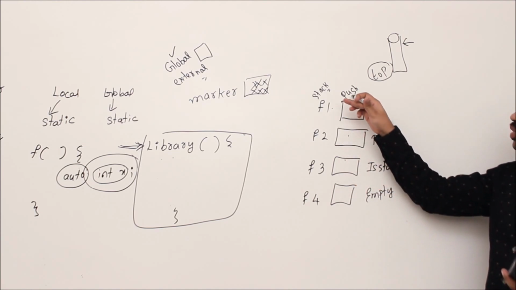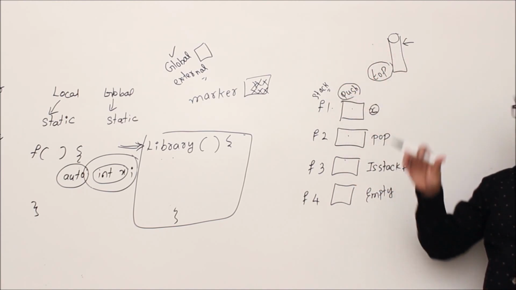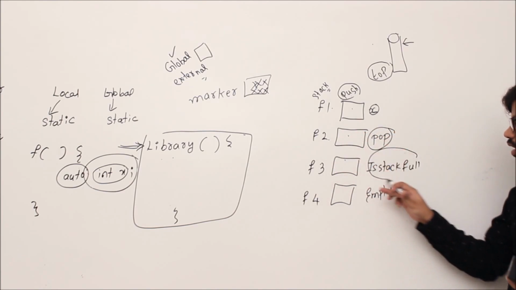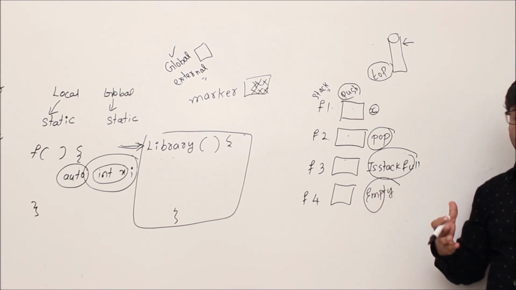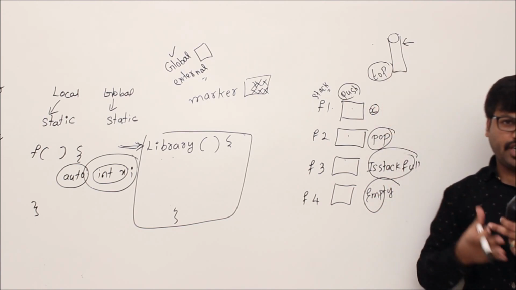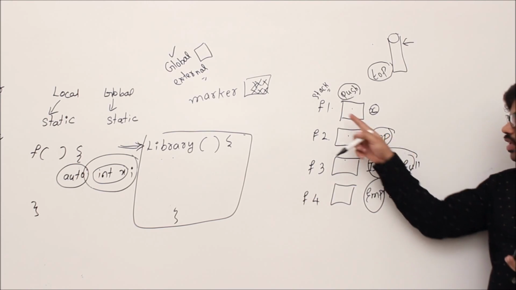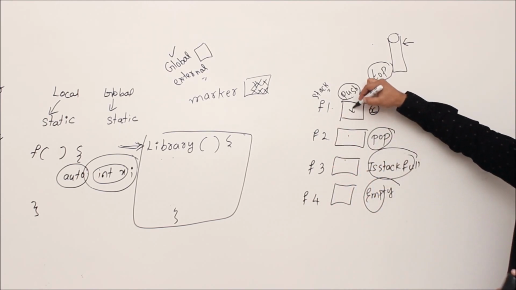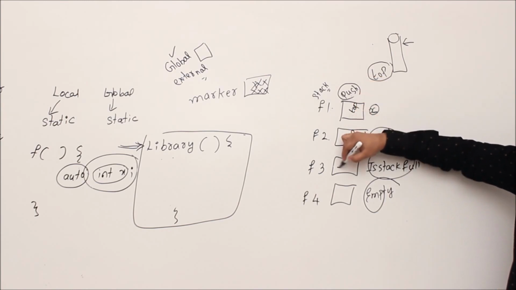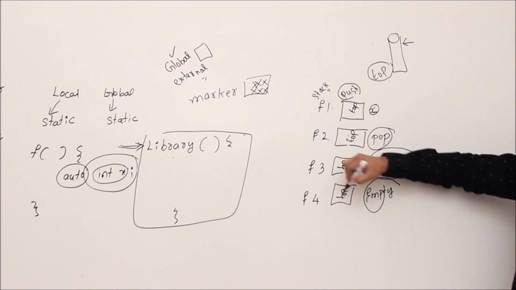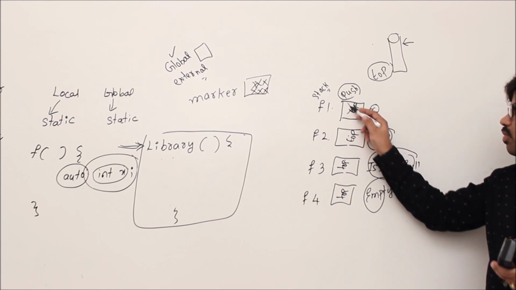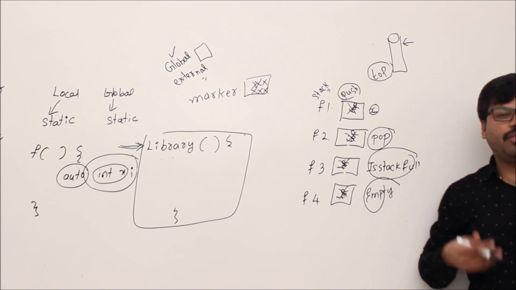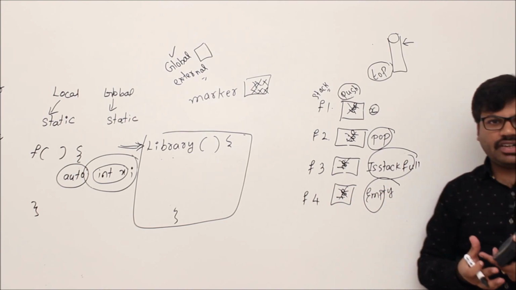For example, whenever you push a value, then top should be incremented, but the pop method, isStackFull and isStackEmpty, everyone should know whenever top is updated. Understand my point? Whenever some method updates top, others should also know. What if I create top as a local variable? What happens, we'll see. Then it will be difficult. Whenever this local variable is modified, all the other local variables should be modified, but that won't happen, right? Because that is not the way the language is defined.